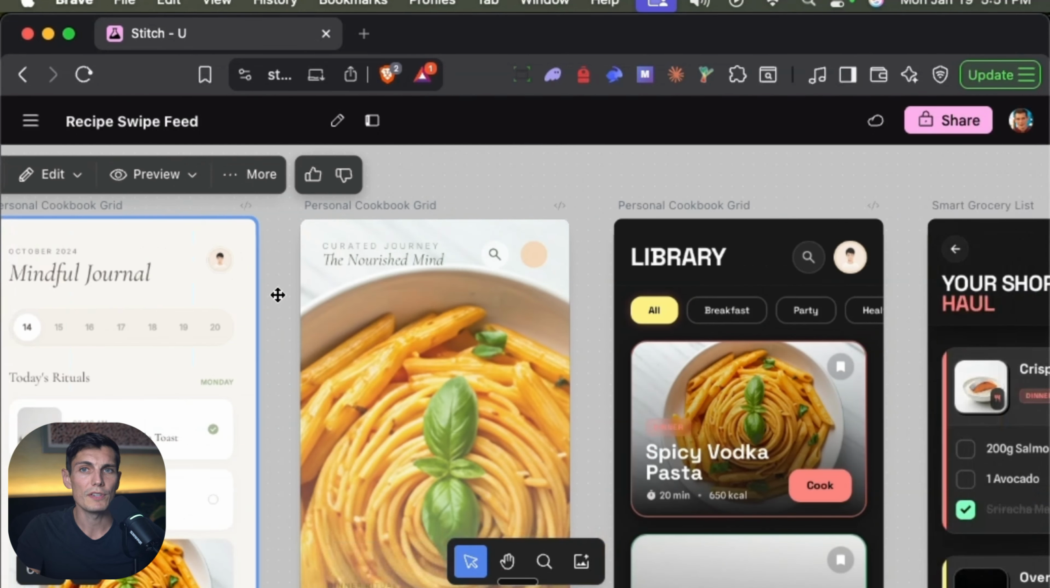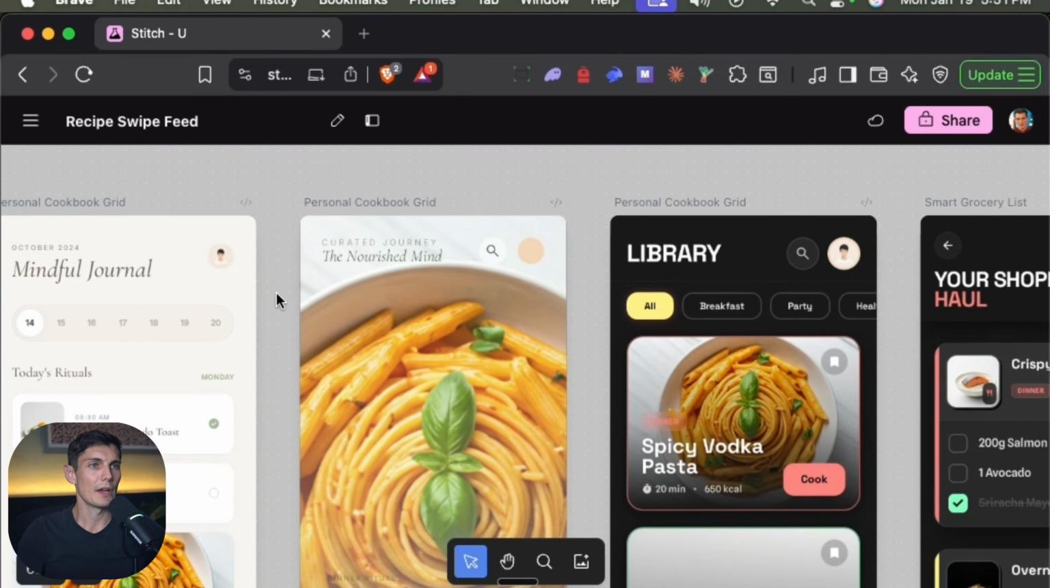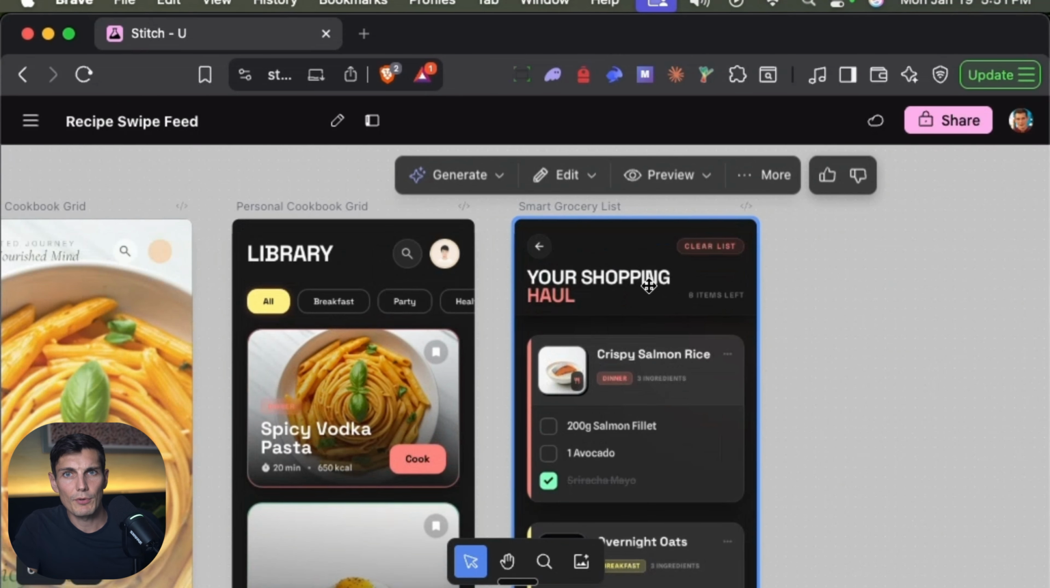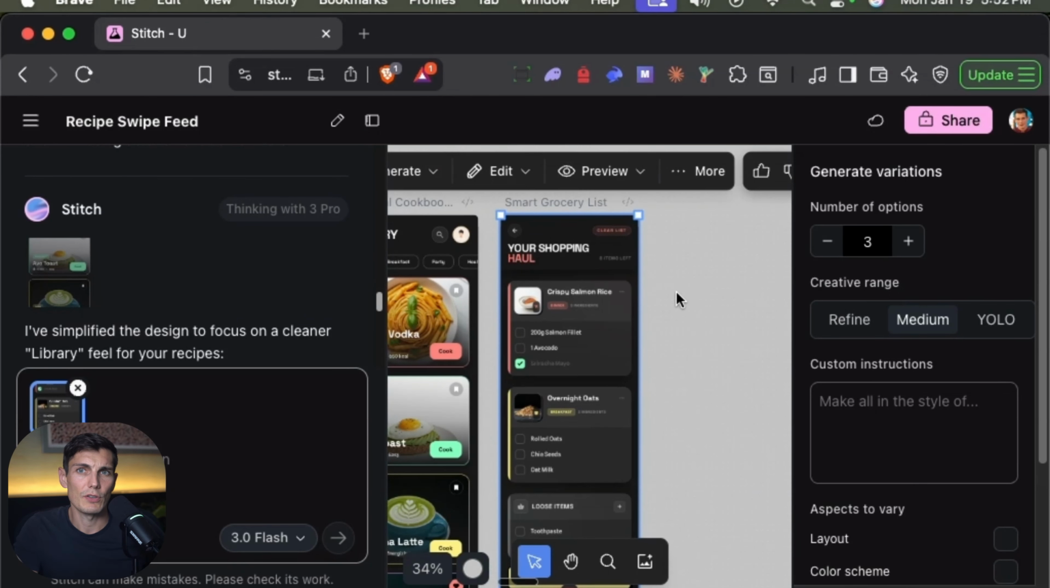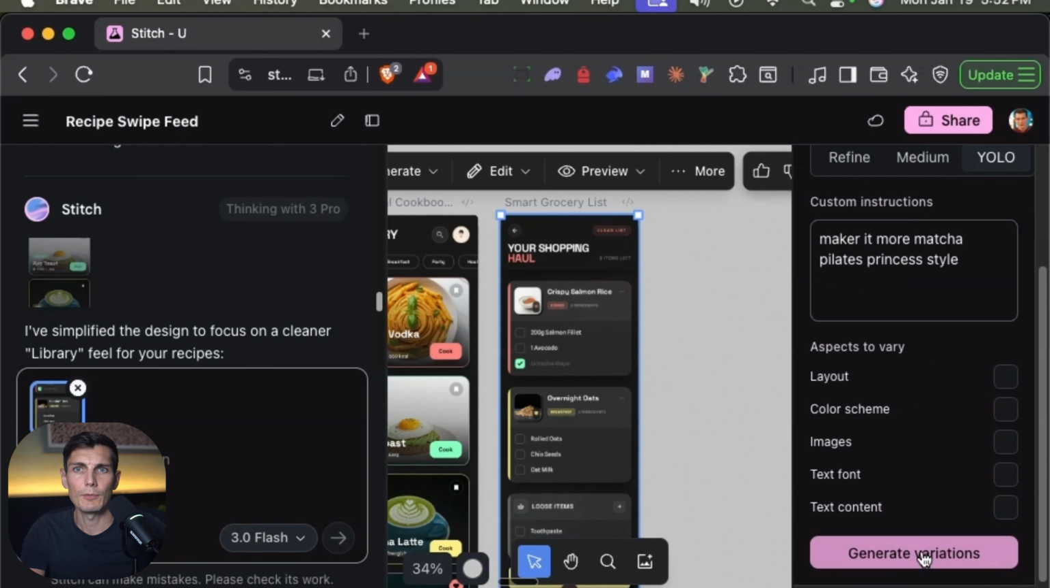But the problem is my design should go with my code, hand in hand, like which data do I want to show? Here, it's more like I get an impression of what I want to do. So now the library, the grocery list, let's say I'm going to click generate variation. Let's say, for example, this one, I want to create some variation. I'm going to say, okay, 3 variations, YOLO mode, create range. We're going to go YOLO, make it more matcha Pilates princess style, and I'm going to generate variation.